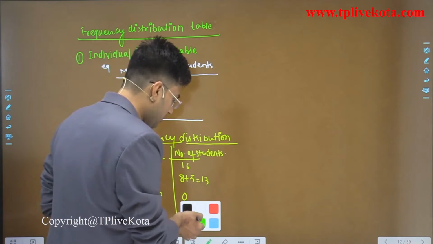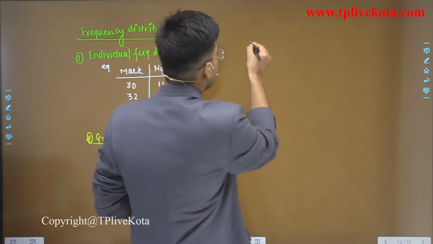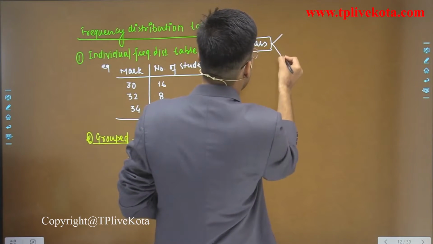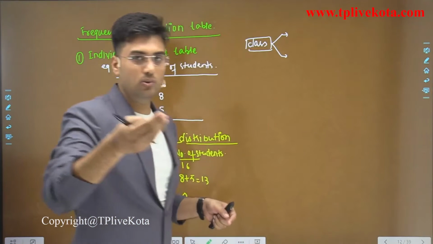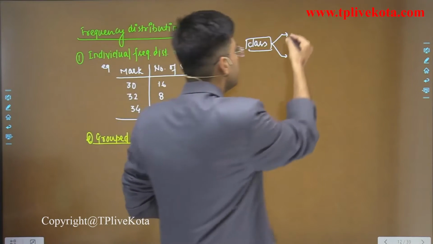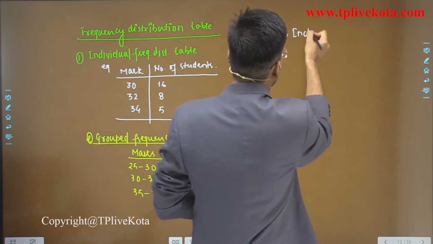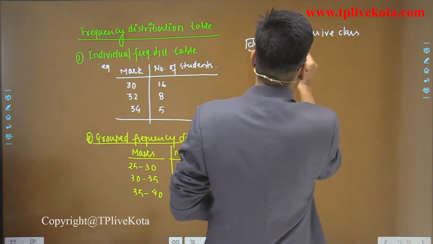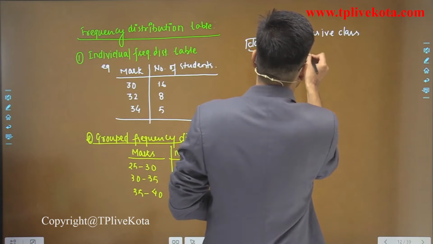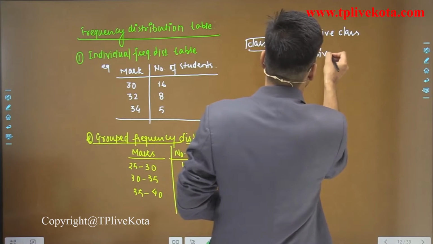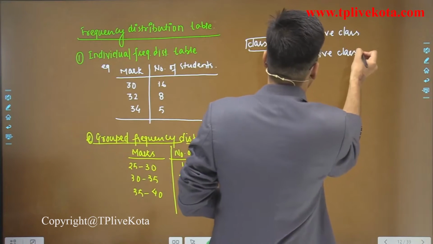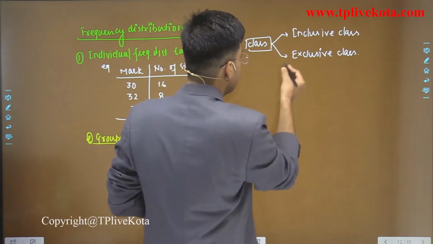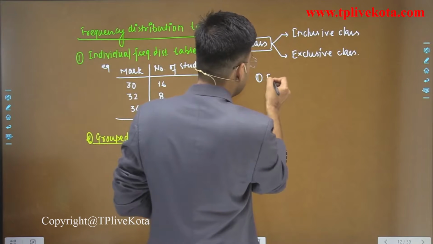And students, when we use grouped frequency distribution, we have to use the classes. So here we have two types of classes: inclusive class and exclusive class. Clear? So what is the inclusive class?